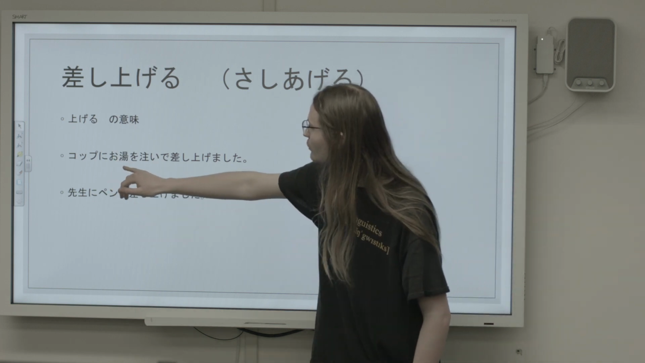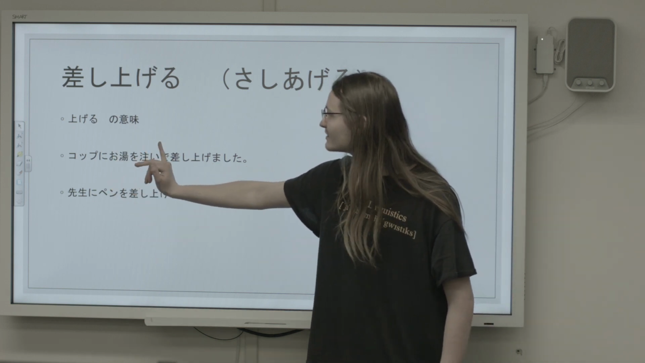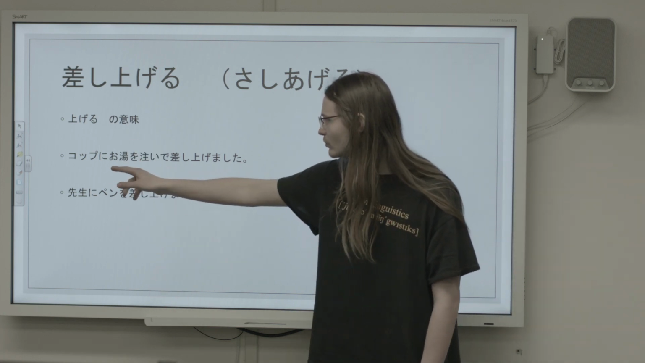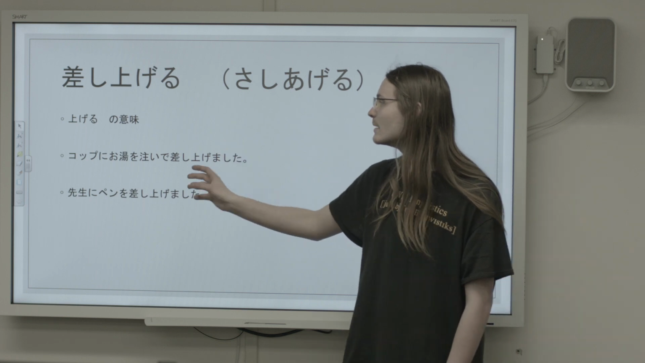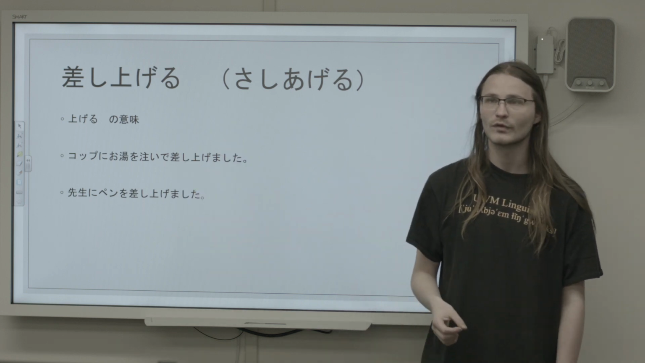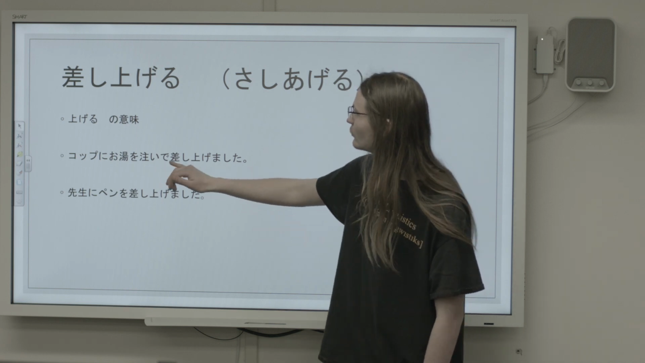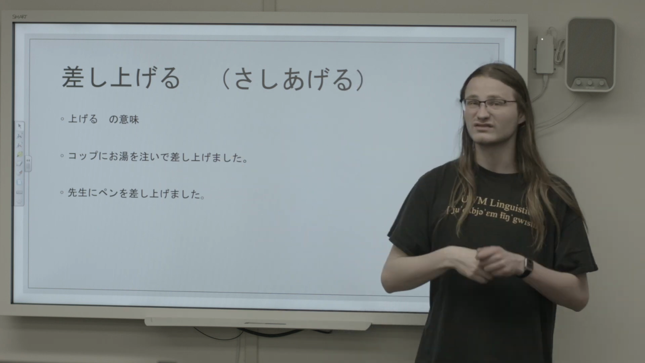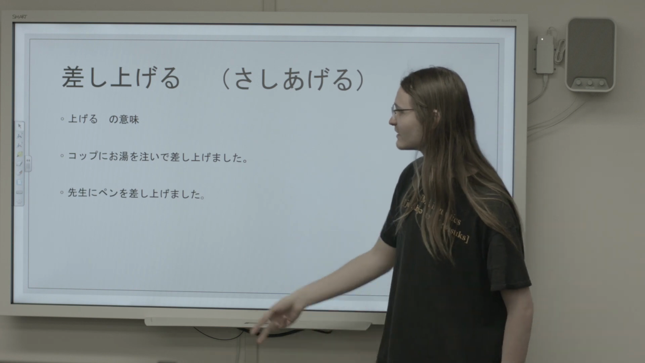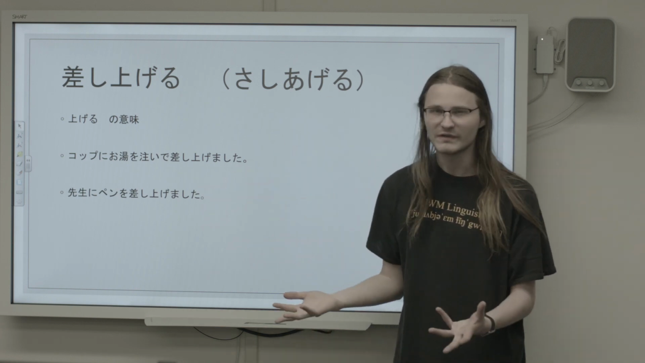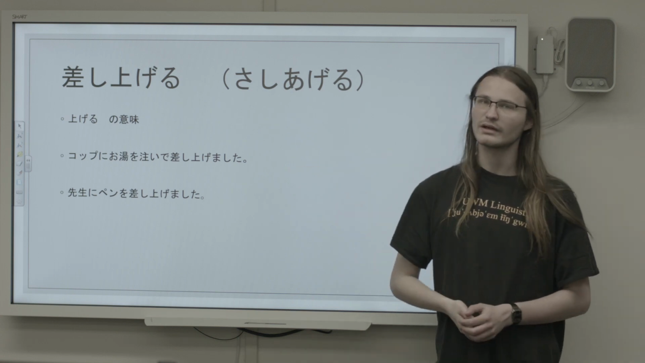So コップにお湯をつぐ, imagine that つぐ, pour hot water in the cup. Put it all together. コップにお湯をついで差し上げました. I poured hot water in the cup for him, or for her, or for whoever, right? So that's the meaning do for somebody. The meaning of just give is exemplified by this sentence. 先生にペンを差し上げました. Very simple. I gave sensei a pen.